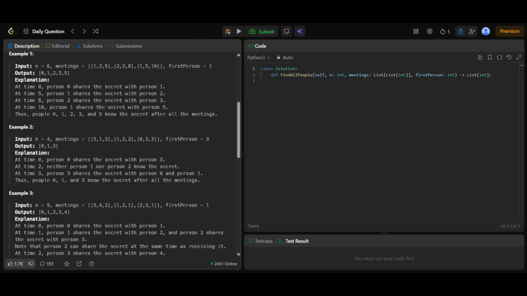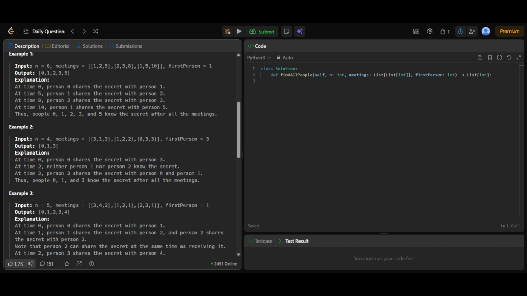The meetings are 3 meets 1 at time 3, 1 meets 2 at time 2, 0 meets 3 at time 3. The first person is 3. At time 0, person 0 shares the secret with person 3. So initially, people 0 and 3 know the secret. At time 2, person 1 meets person 2. Neither of them knows the secret yet, so nothing happens.